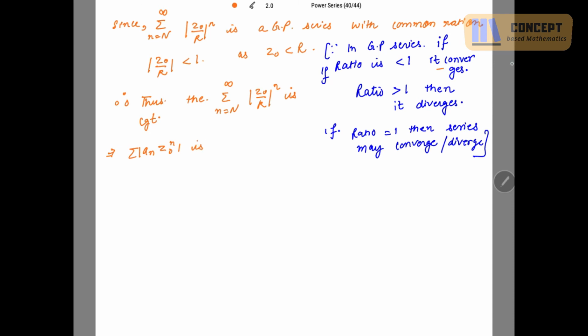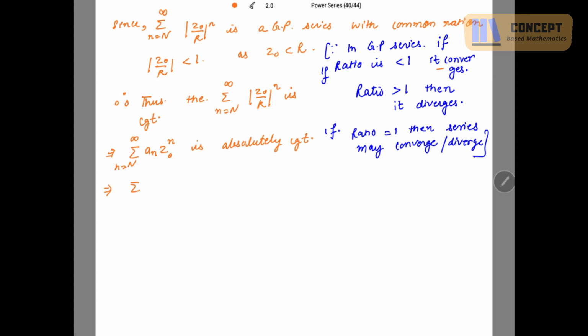सॉरी मॉड नहीं आएगा, this is absolutely convergent। जो सीरीज absolutely convergent होती है, this implies the series is convergent, but convergent series need not be absolutely convergent.